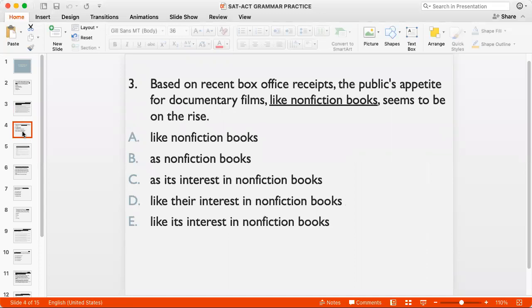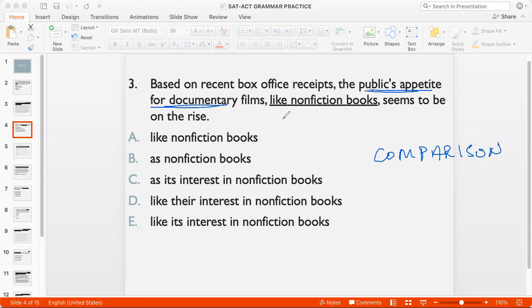Question 3. Based on recent box office receipts, the public's appetite for documentary films, like non-fiction books, seems to be on the rise. Now, it's a comparison question. My comparison is between the public's appetite for documentary films and non-fiction books.